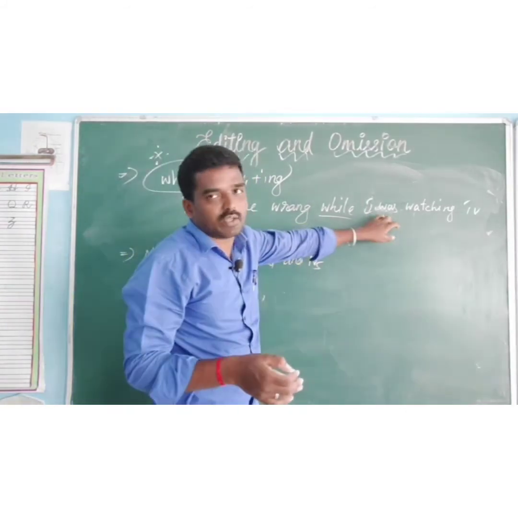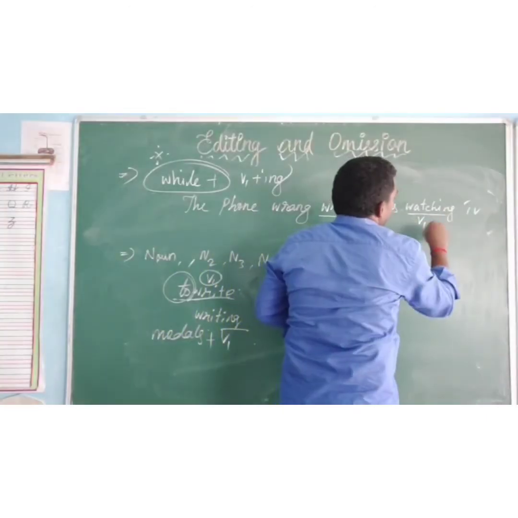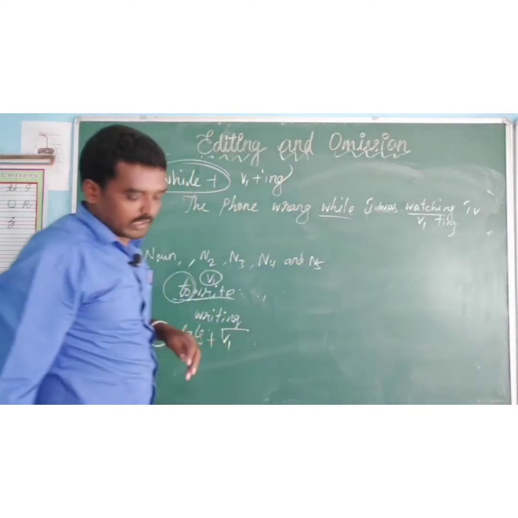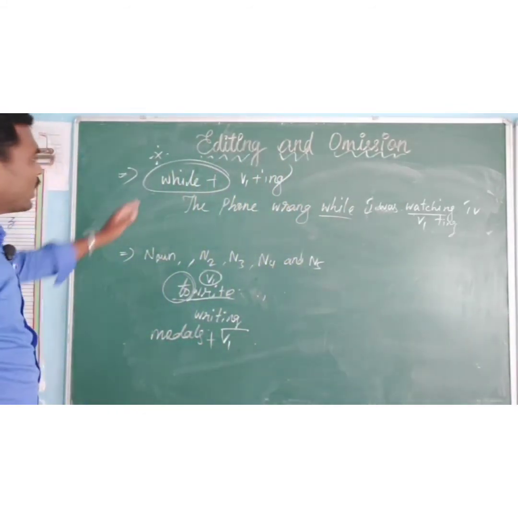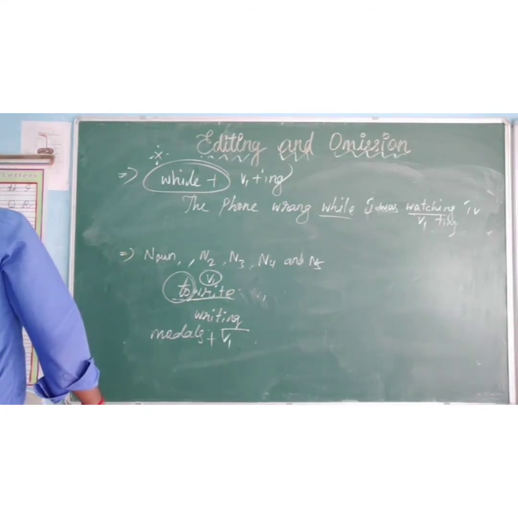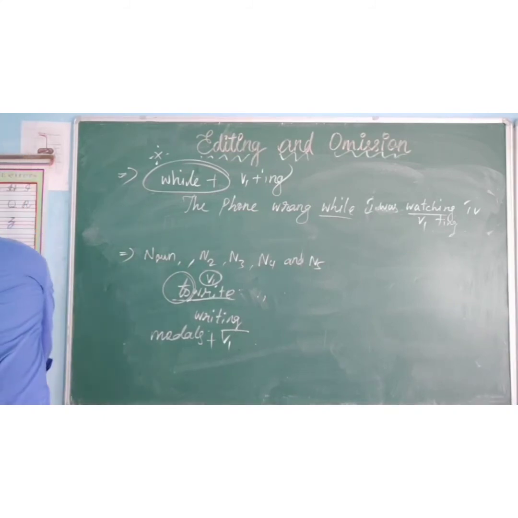But here it is active voice, so we use verb one plus ing. So these are very important: while plus verb one plus ing.